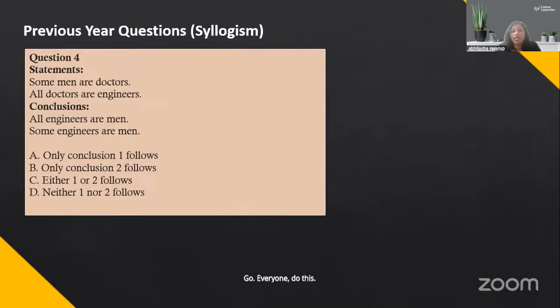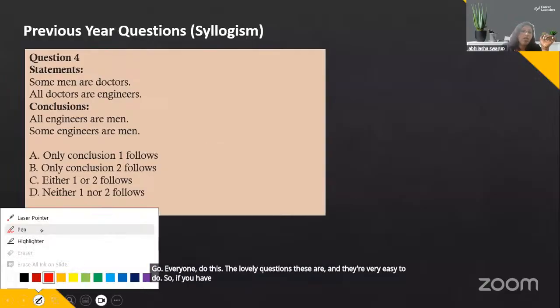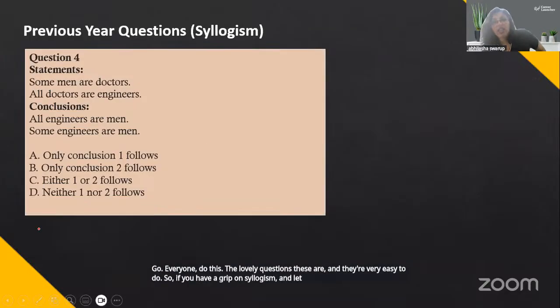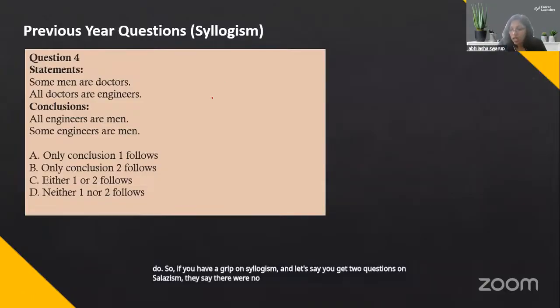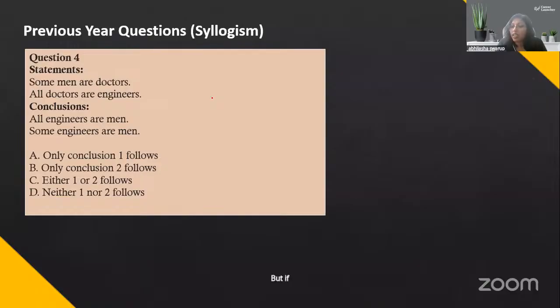These are lovely questions, and they're very easy to do. If you have a grip on syllogism, and let's say you get 2 questions on syllogism, then you get those two questions perfectly right, so that's 5 marks in your kitty without doing much.